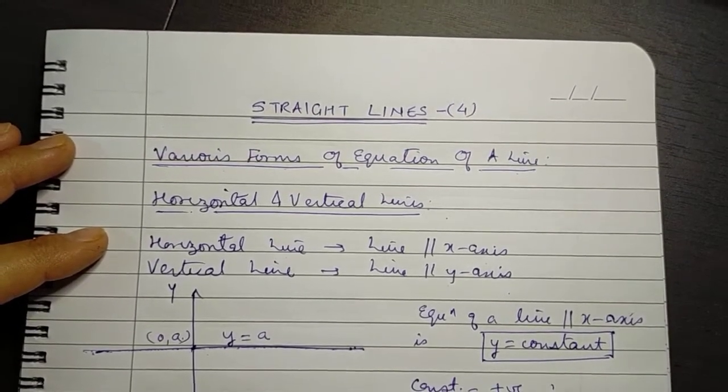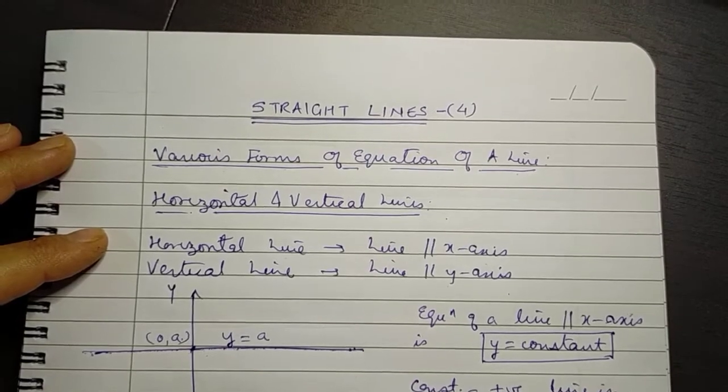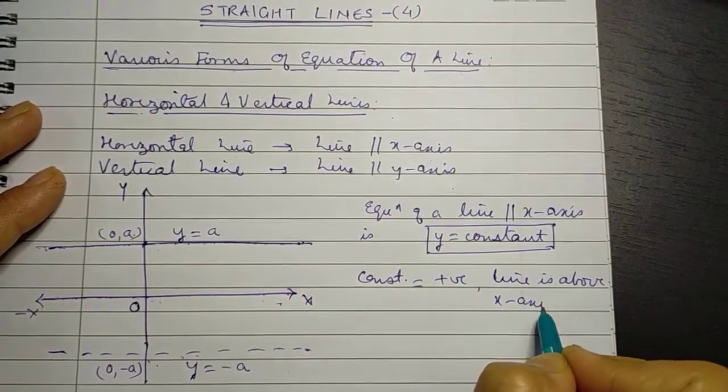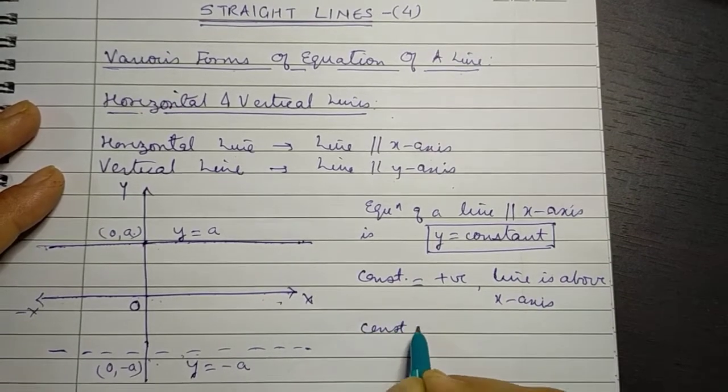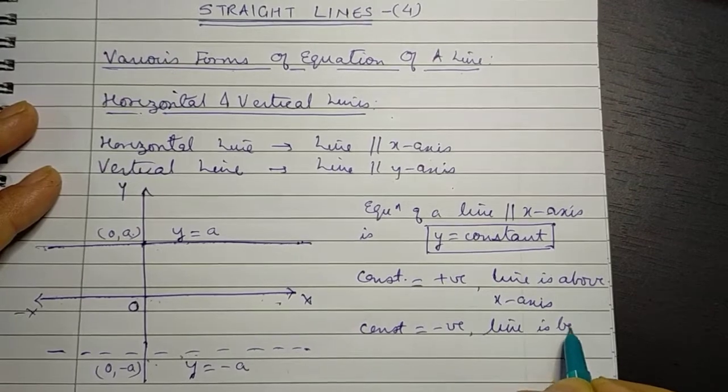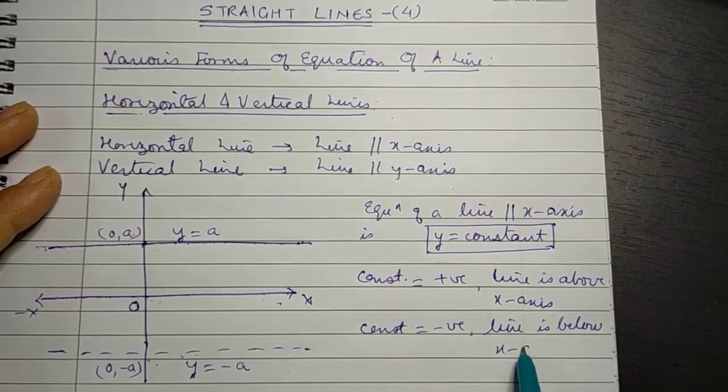positive when the line is above the x-axis, and this constant is negative when the line is below the x-axis.